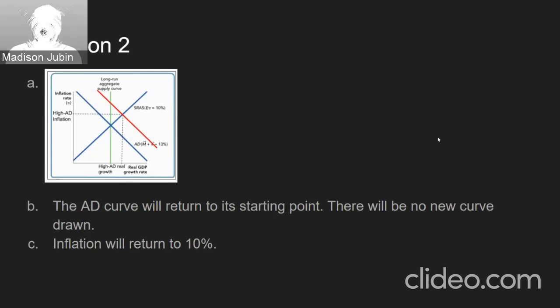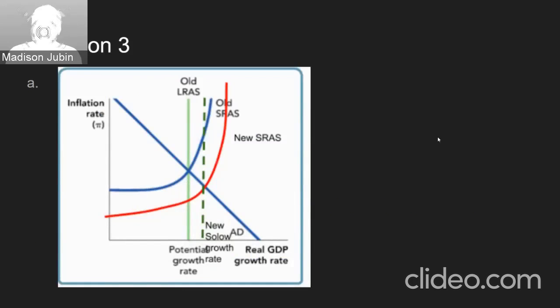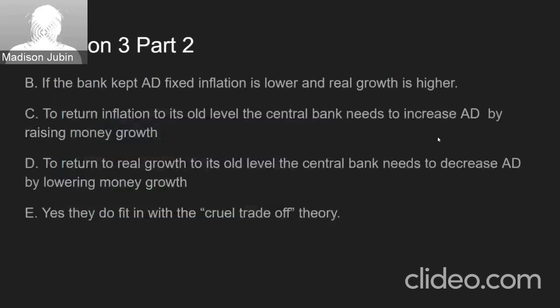And for 3, the graph on A, you can see the green dotted line is the new solow growth, and then the red curved line is the new SRAS. And then for B, if the bank kept AD fixed, inflation is lower and real growth is higher. C, to return inflation to its old level, the central bank needs to increase AD by raising money growth. D, to return real growth to its old level, the central bank needs to decrease AD by lowering money growth. And for E, yes, both C and D fit in with the cruel trade-off theory.